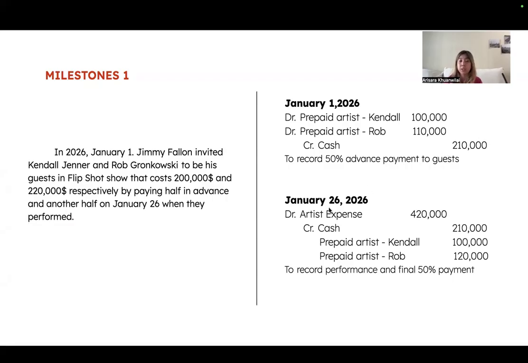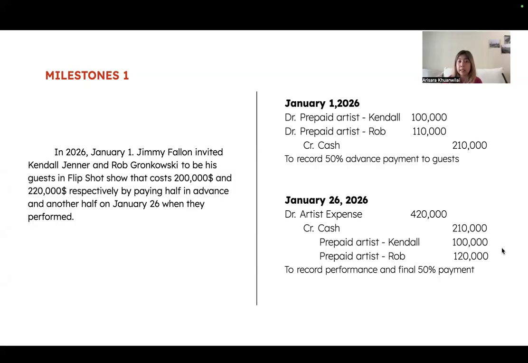On January 26th, once we receive those services, when they show up and perform, we can record it as an expense with the full amount, and this is crediting cash because this is the final 50% payment that we have to pay after they perform.